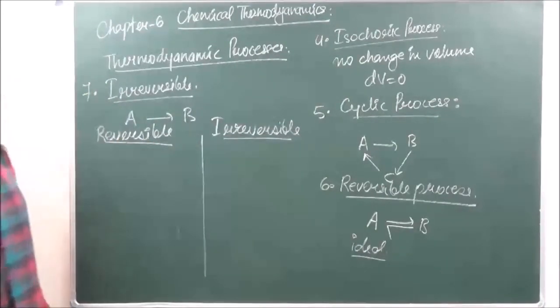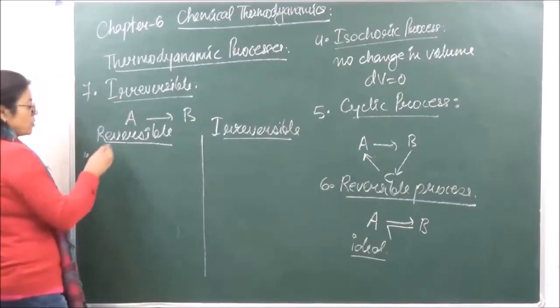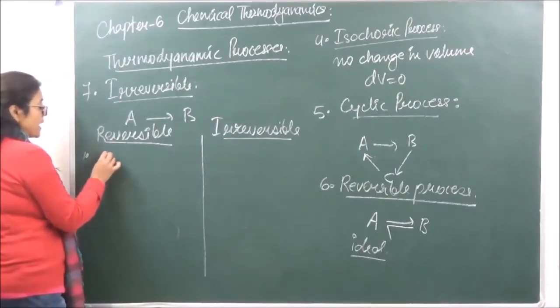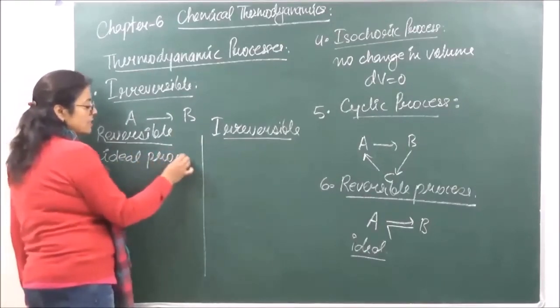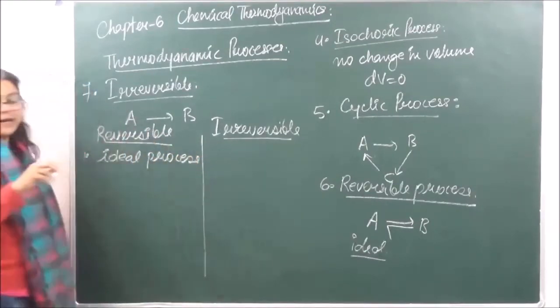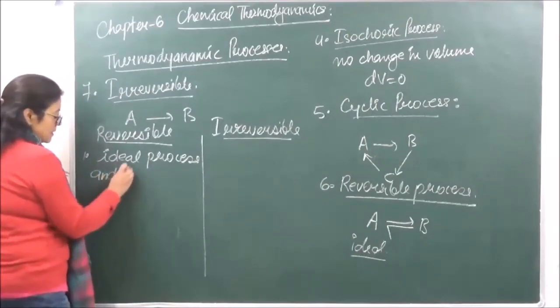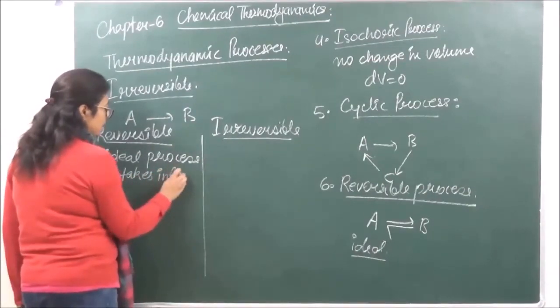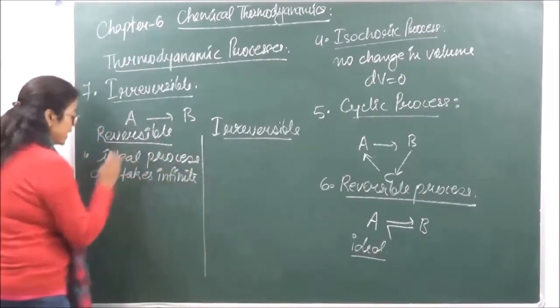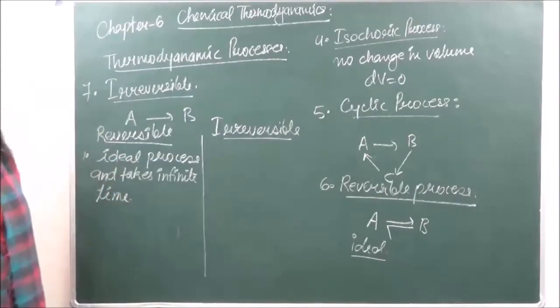We have reversible and irreversible process. The reversible process is an ideal process, as we just discussed. It is an ideal process and takes infinite time, right?